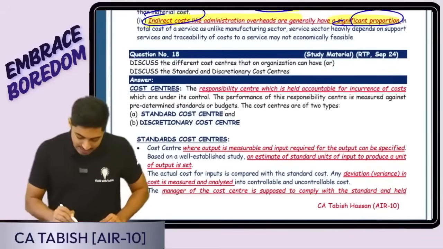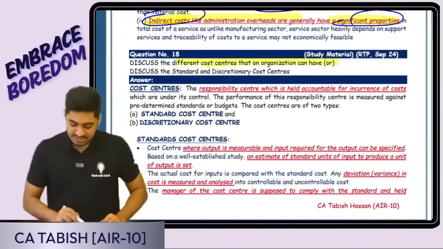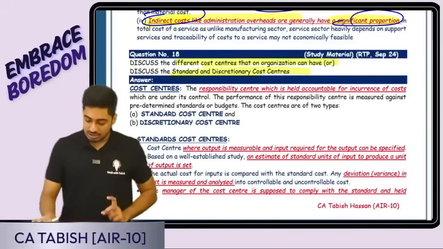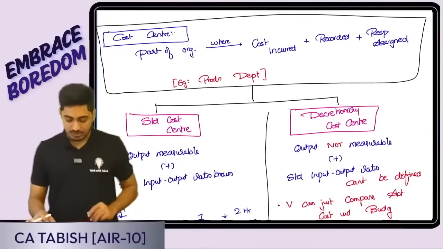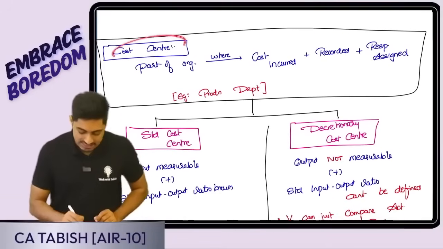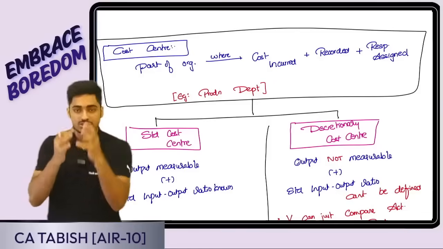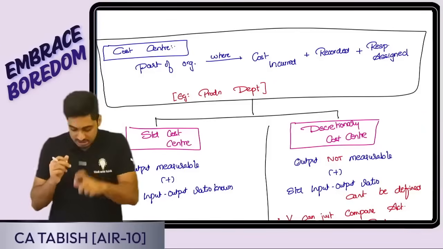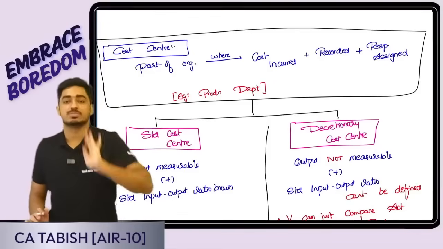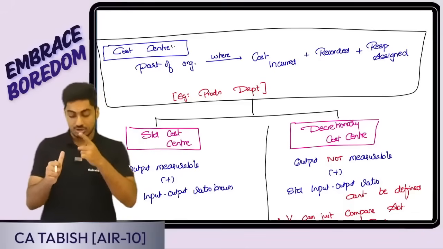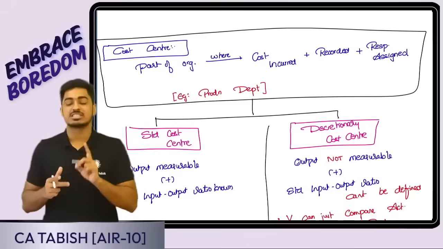Next question that we are having is discuss different cost centers that organizations have, or discuss standard and discretionary cost centers. Whatever the question comes, this is what we are going to write. Firstly, cost center. What is a cost center? It is a part of the organization where the cost is incurred plus the cost is recorded plus the responsibility is assigned. It is a part of the organization where three things are happening.